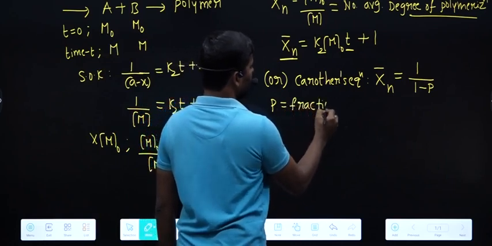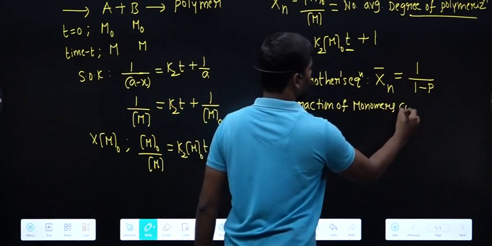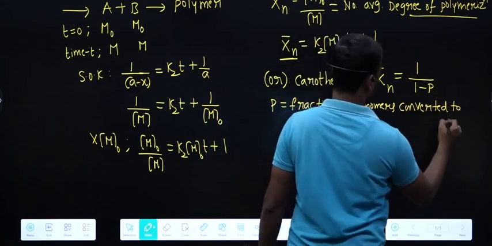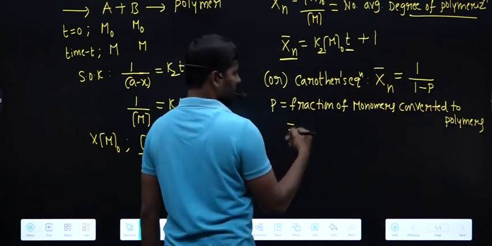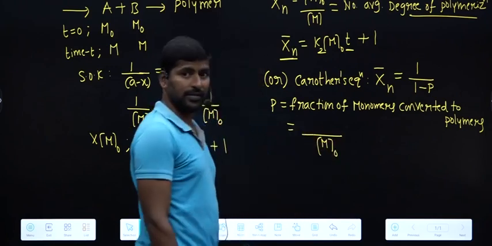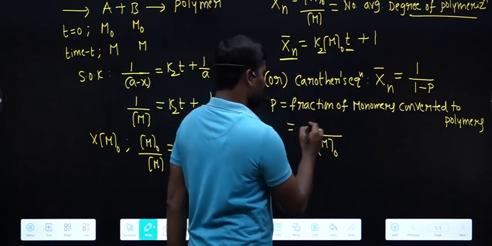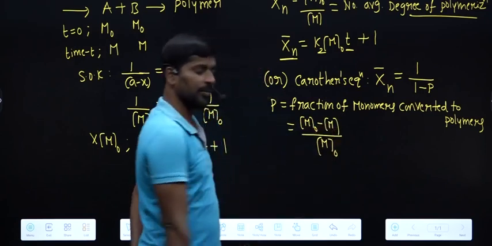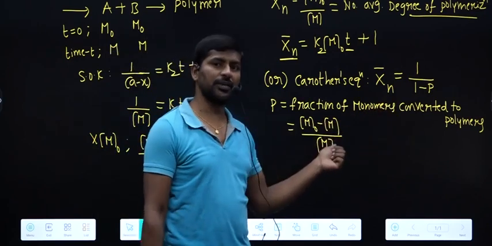the fraction of monomers converted to polymers. What is that? The initial number of monomers we are taking as M naught. In that, how many are converted to polymers? That means initial concentration minus remaining concentration. That gives the fraction of monomers converted to polymers.